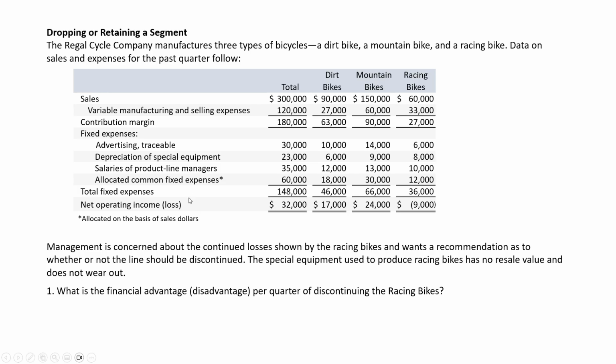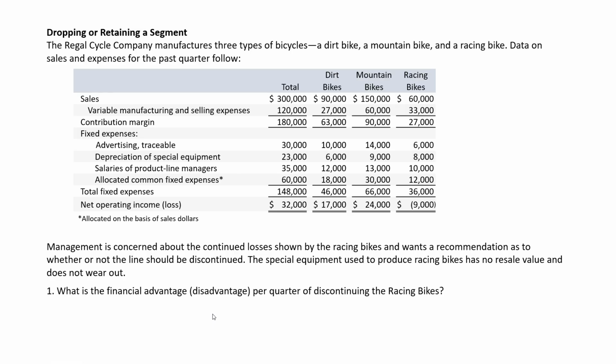Allocated common fixed expenses. They're simply allocated. It might be corporate headquarter costs, those types of things, CEO costs. It's simply allocated according to sales. If we get rid of any one of these segments, that $12,000 is not going to disappear. It's just going to get reallocated amongst the other product lines, so that would not disappear. Those are a couple important points.